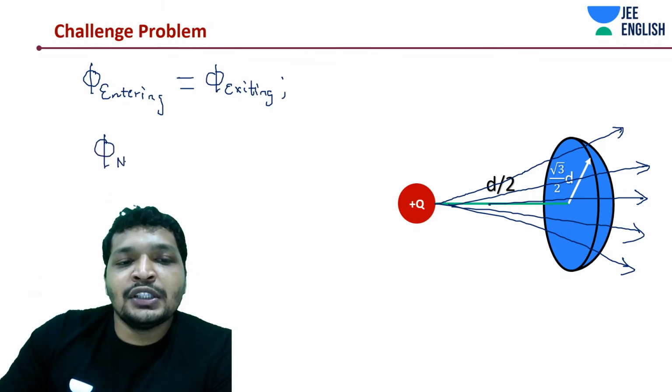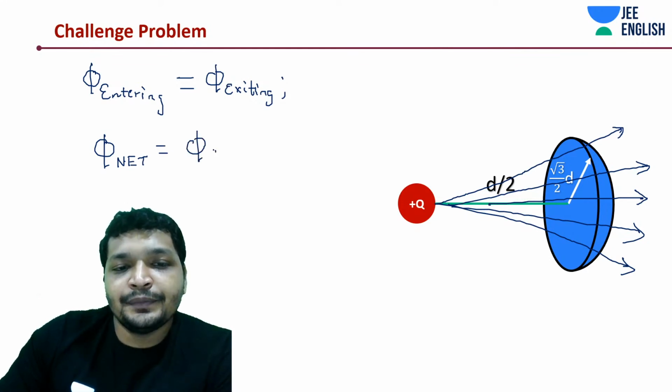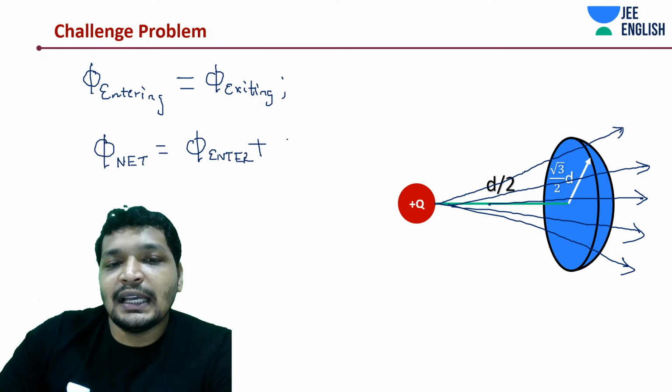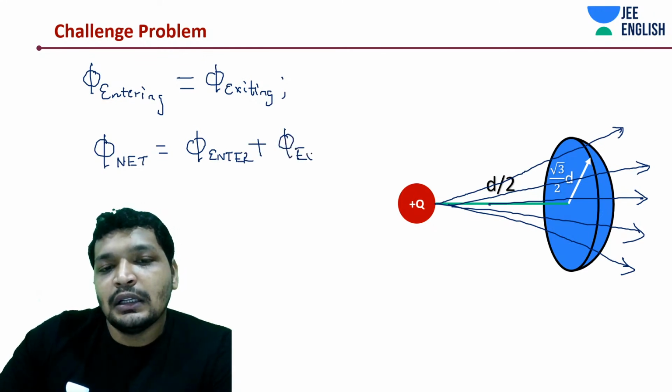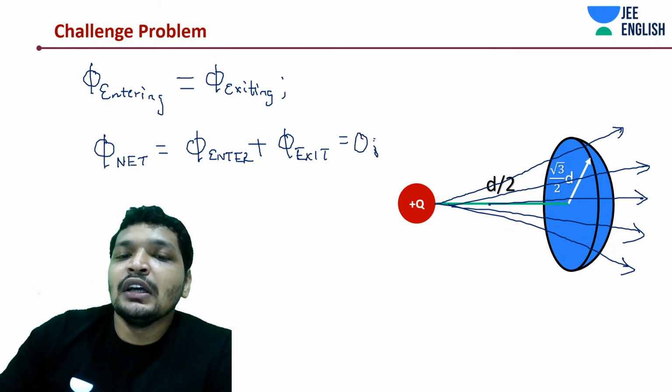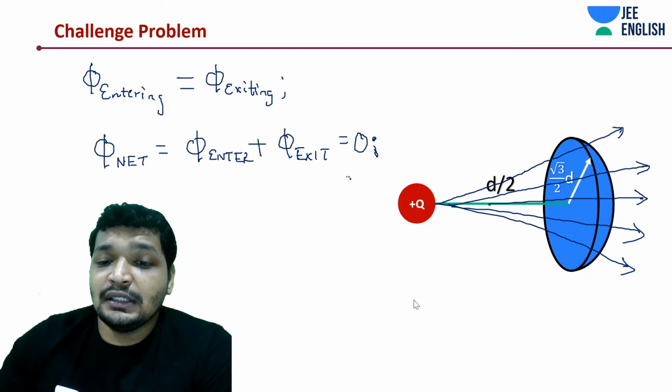Phi net is how much? Flux entering plus flux exiting. Hence this is 0. The closed surface, closed 3D surface.